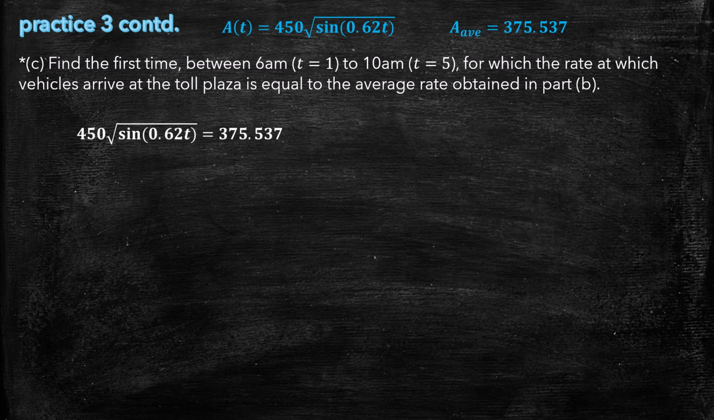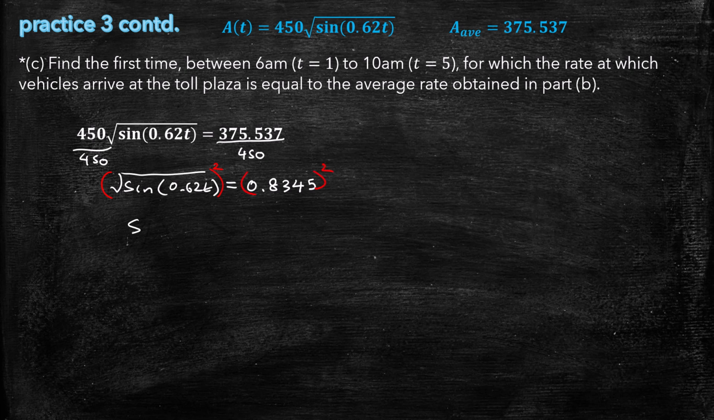So you'd set the rate function equal to the average value, and we want to find out when that happens. So let's just start solving. Divide by 450, and you get that this square root is equal to 0.8345. I'm going to go to 4 decimal places because 0.8 something is a smallish number. And to undo that, we're going to square both sides.